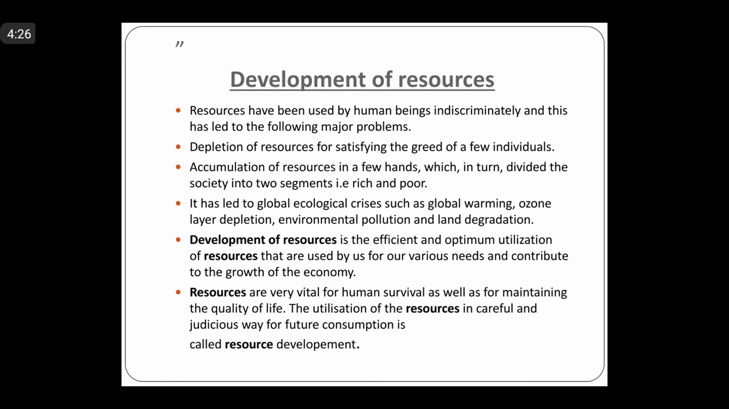And then the third one was a very important after effect, a negative consequence, and that was that it has led to the global economic crisis, such as global warming, ozone layer depletion, environmental pollution, and land degradation. Land degradation: faulty methods of agriculture, then excessive use of fertilizers, pesticides, insecticides, over irrigation, due to which the land started degrading.